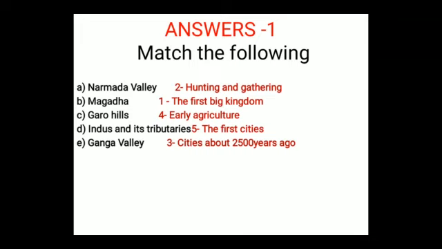Garo Hills, the answer is 4th option, early agriculture. Indus and its tributaries, option 5th is the answer, the first cities. Ganga Valley, option 3 is the answer, cities about 2500 years ago. So this is the answer of match the following.